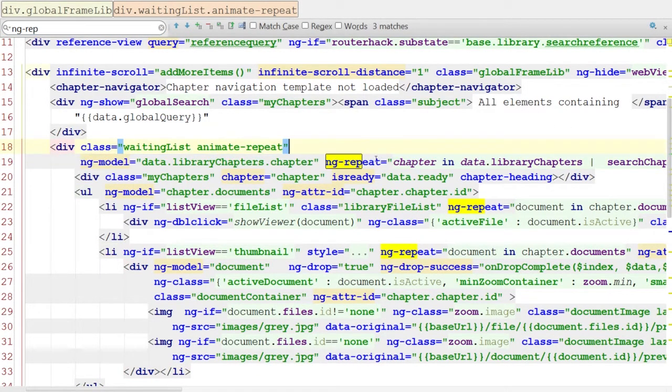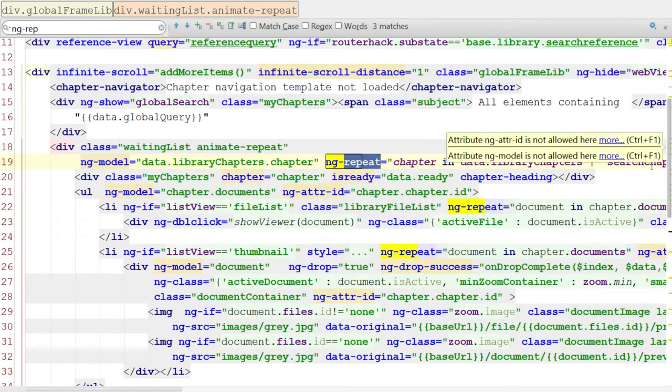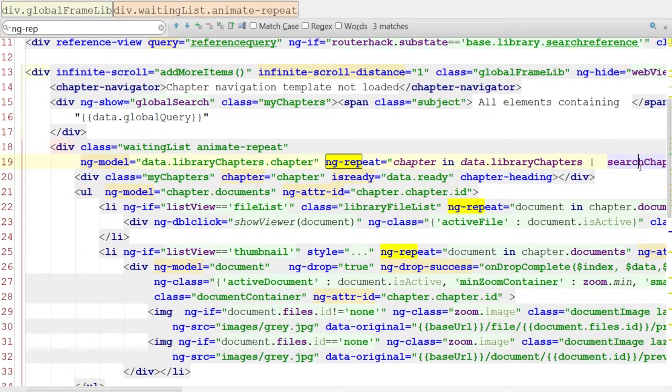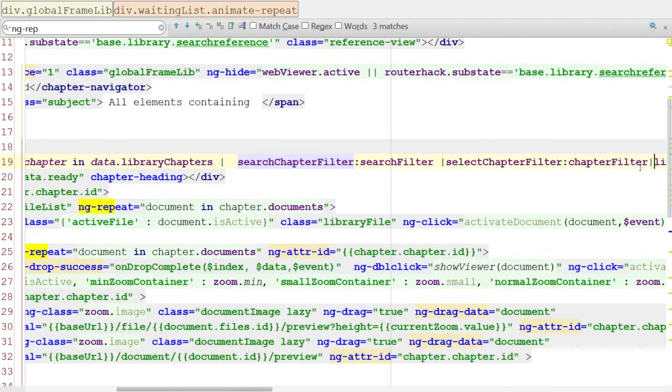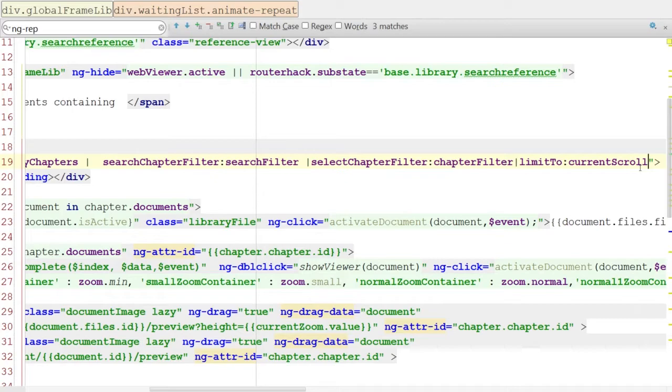So in add more items, here we have the ng-repeat. The infinite scroll is called each time you reach the end of the div by scrolling, and each time it calls the function add more items.